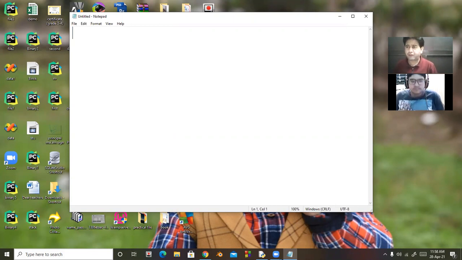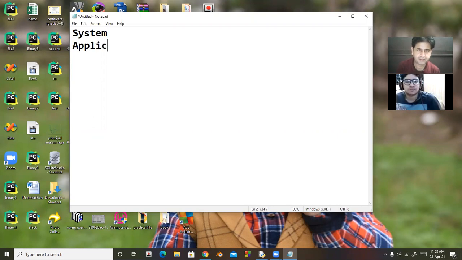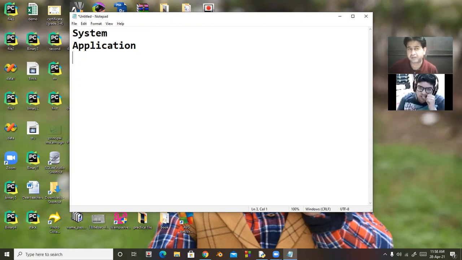There are different types of software, system software and application software. In the case of your system software, these are compulsory for the smooth running of your computer system. It means, for example, if Windows 7 or an operating system is not in your computer system, in that case, you can't use your computer system. They are required, they are essential.